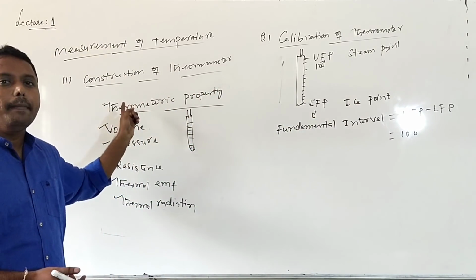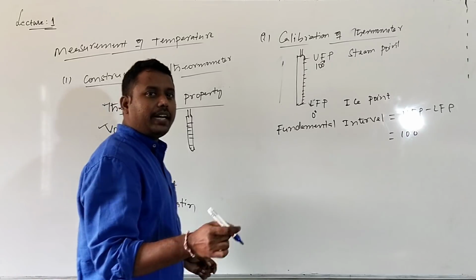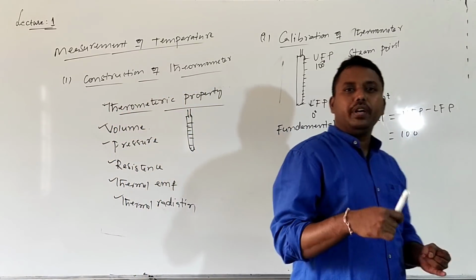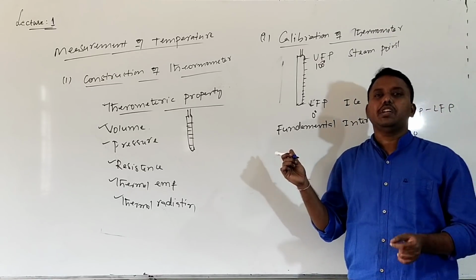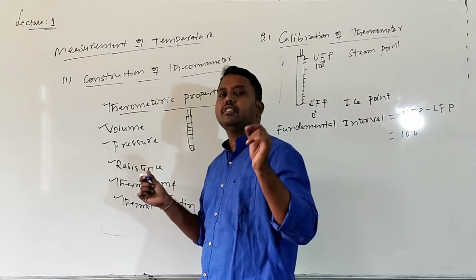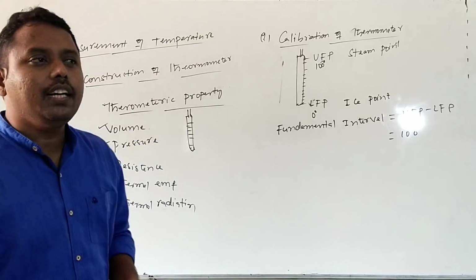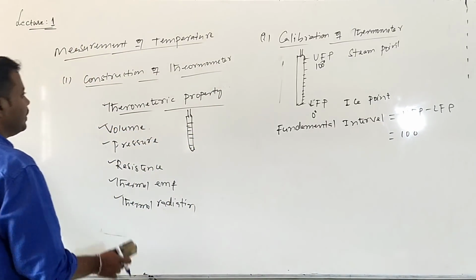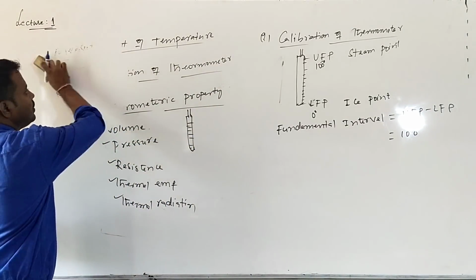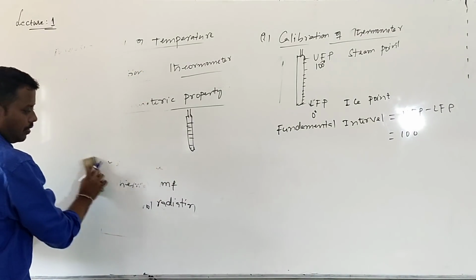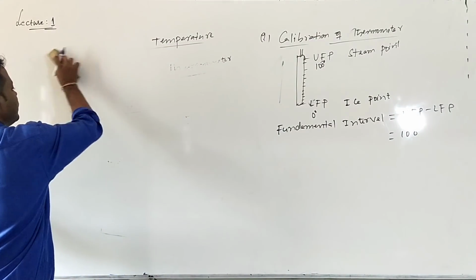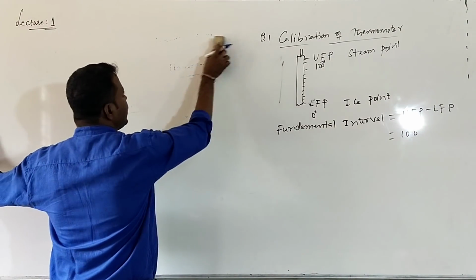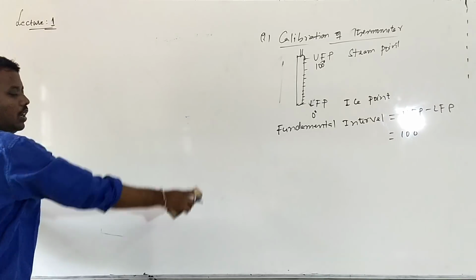In the first step, we need to construct the thermometer. In the second step, what do we need to do? We need to calibrate the thermometer by fixing the lower fixed point and the upper fixed point. After coming to know this, now let us see the different temperature scales.